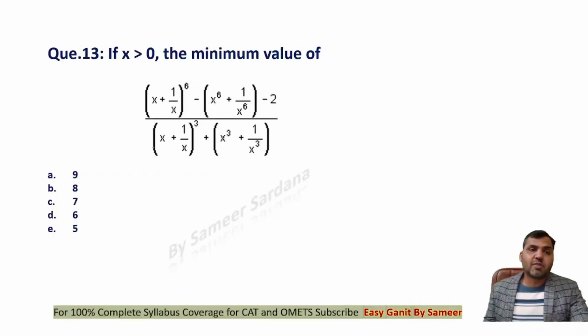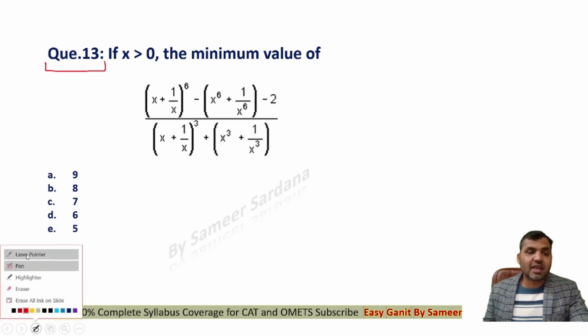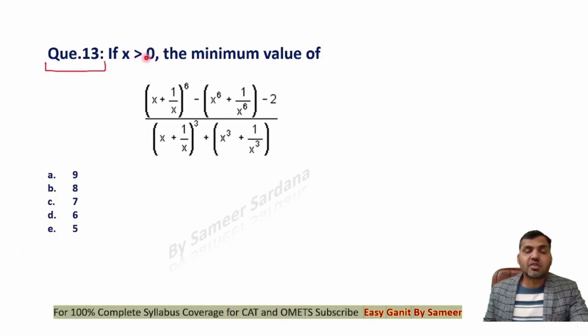So guys, in the previous two parts, I have covered questions till question number 12. So here is question number 13. X is given to you as greater than 0, find the minimum value of this expression. See guys, X is given to me as greater than 0. That means X is a positive real number.